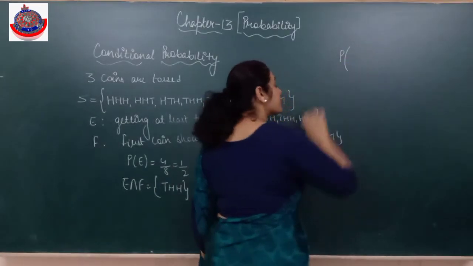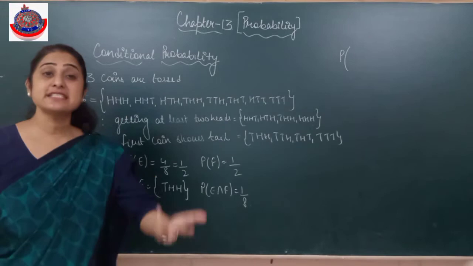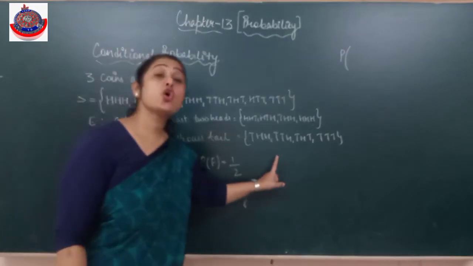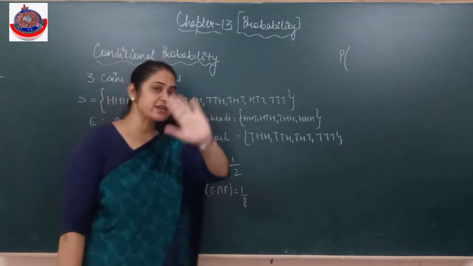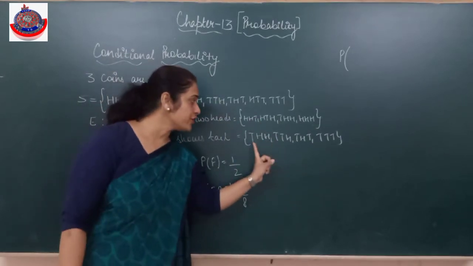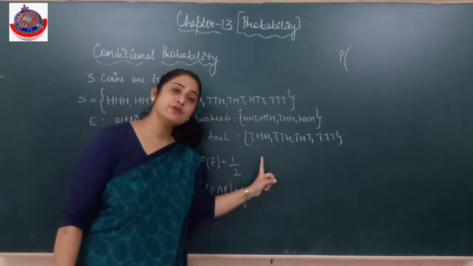I need to find the probability of E when F has already occurred. So when something has happened, that means that is a condition. ये already हो चुका है. This has already happened. अगर suppose मैं एक जनरल बात करूँ, अब now F already हो चुका है, that means मेरा sample space इस पर reduce हो गया.